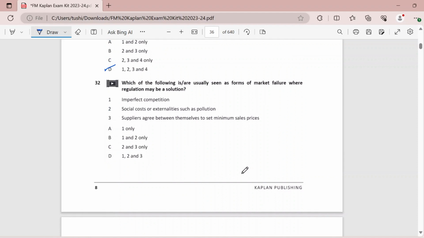Which of the following is or are usually seen as forms of market failure where regulation may be a solution? So we have imperfect competition. Yes, we have to have a regulation over there. Social costs or externalities. Again, we need regulation. Then suppliers agree between themselves to set minimum sales price. Again, in this scenario, we will have to have a regulation because this will lead to a market failure. So with this, we have option D as our answer.